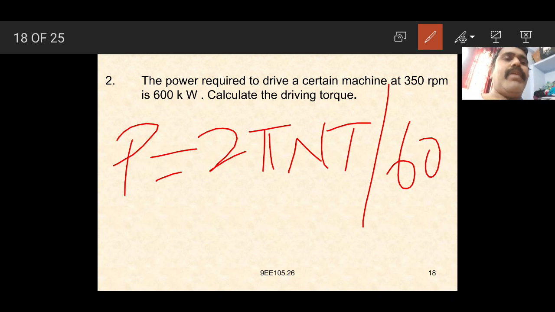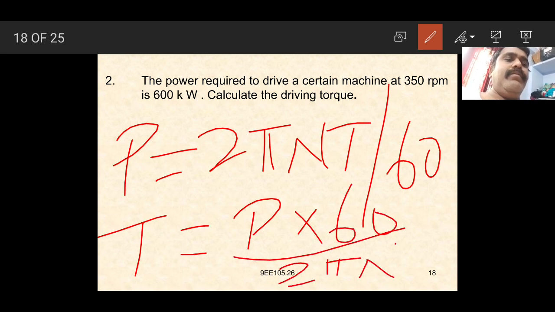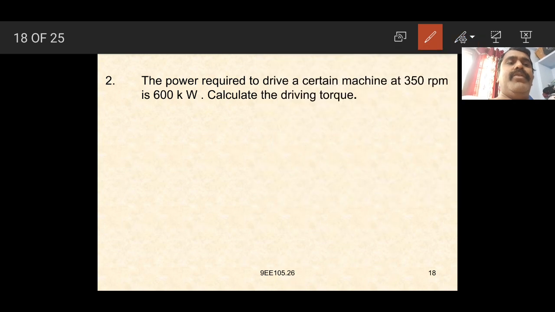Again we have to calculate T. We cross multiply, so T is equal to P into 60 divided by 2 pi N. That is 2 into 3.14 into 350, and P is the given 6 into 10 to the power of 5 watts, into 60. You get the value of torque measured in Newton meters.